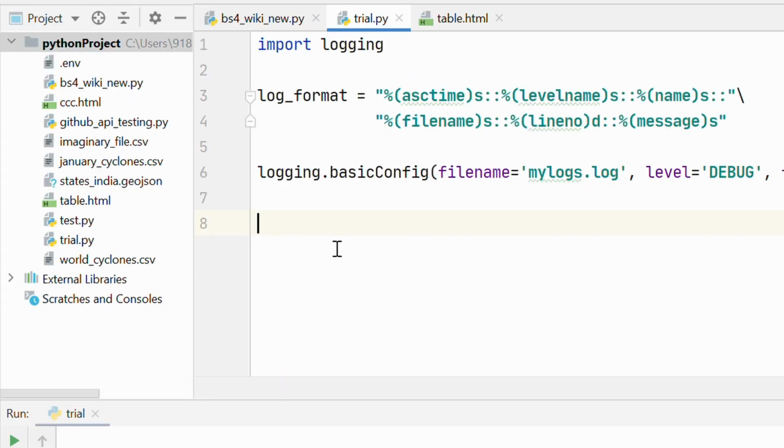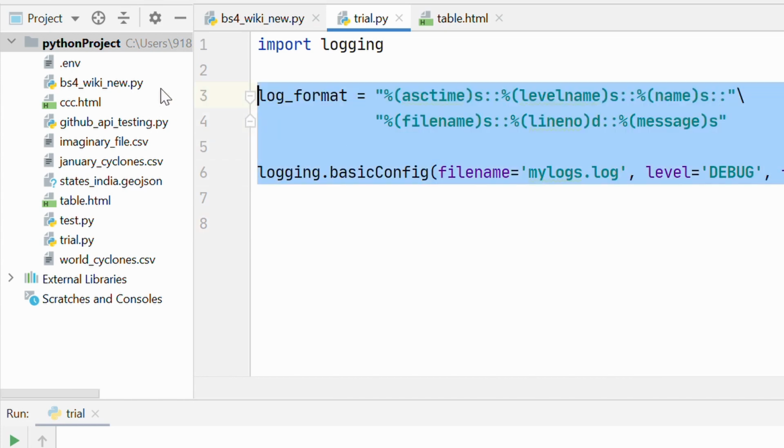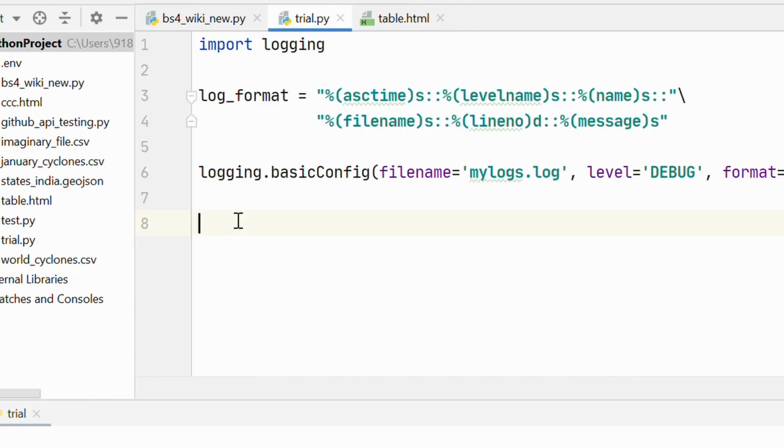So now we are going to look at a proper example of error handling in Python. What we are going to do is create a function that takes two numbers and divides them. If there is an error, it tells you. If it is successful, it tells you, and it logs all the results to a log file. All right. So now I already have the logging configuration ready here. Again, all the explanation for logging is in my video, so make sure to check out the description or the link here. So now let's go ahead and create our function.